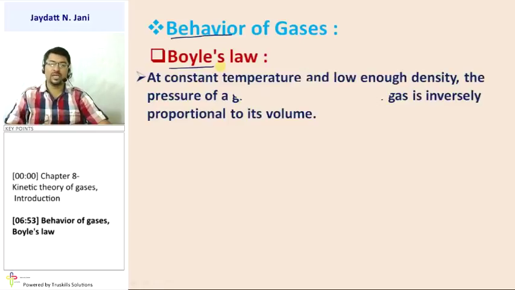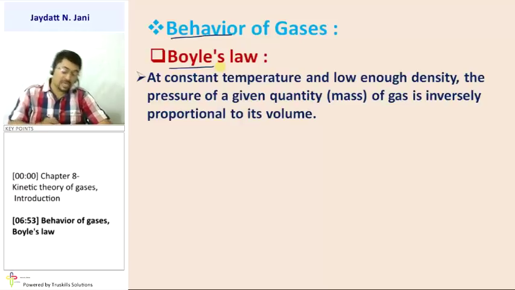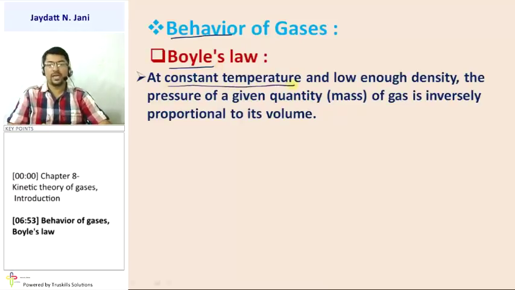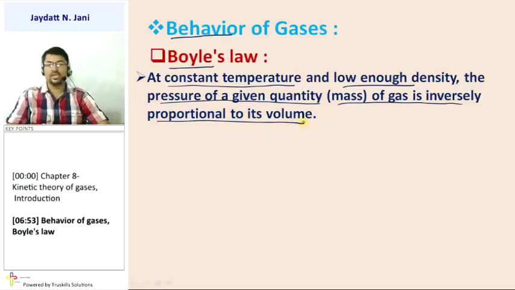Here it shows that at constant temperature, as I just said, to boil anything you have to give temperature, so you can remember it like that. And here you can say at constant temperature and low enough density. It means if you take mass constant, because in the next line they mention low enough density, the pressure of a given quantity, meaning mass, of the gas is inversely proportional to its volume.